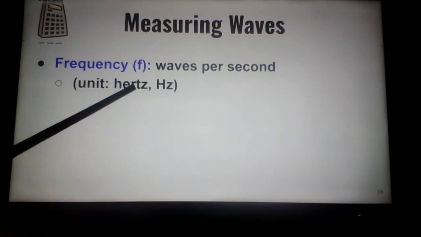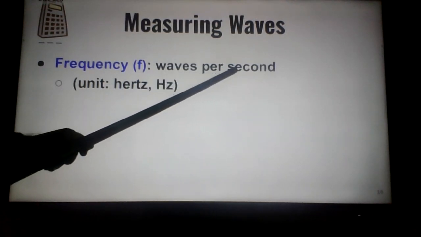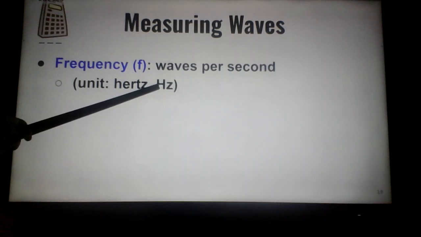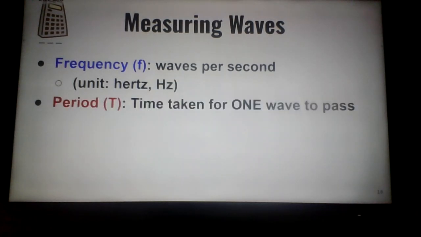Now, in order to use hertz, we have to have our time as seconds. So if we see waves per minute, we then have to convert minutes into seconds by multiplying by 60. Or any other difference in time, we have to change to seconds. And hertz, named after a guy whose last name was Hertz. Spell out the whole name with a little h, or kind of like a chemical symbol, big H, little z. That's how we write the unit for frequency.